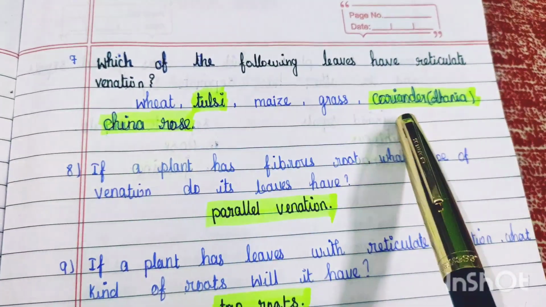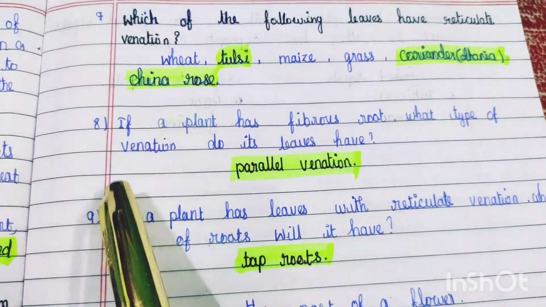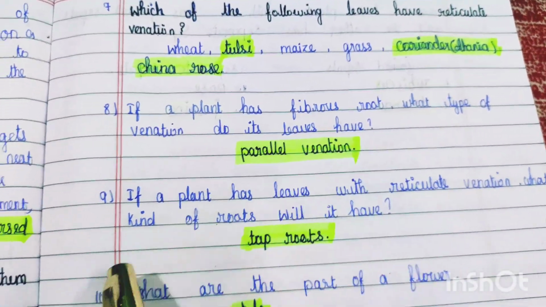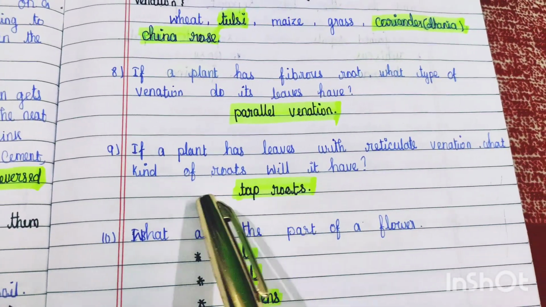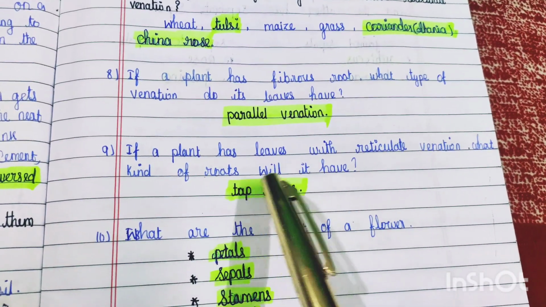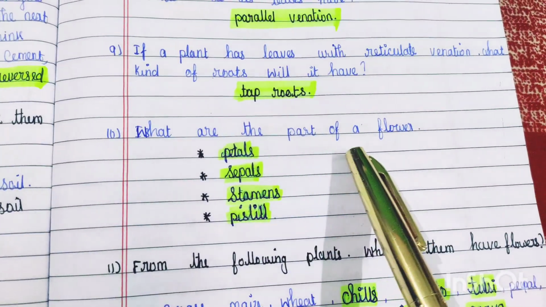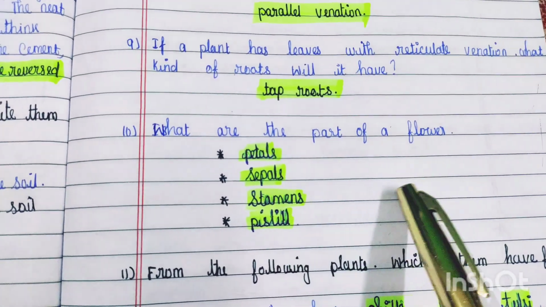Answer: tulsi, coriander, dhania, China rose. If a plant has fibrous roots, what type of venation do its leaves have? Parallel venation. If a plant has leaves with reticulate venation, what kind of roots will it have? Tap roots. What are the parts of the flower? Petals, sepals, stamens, pistils, and anther.